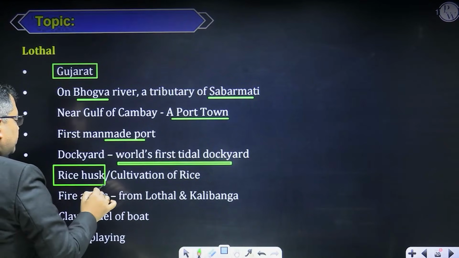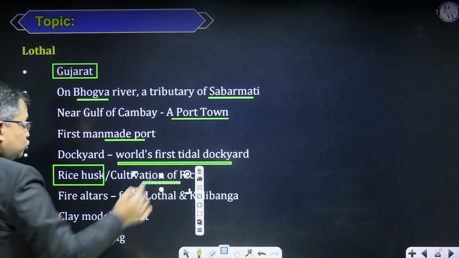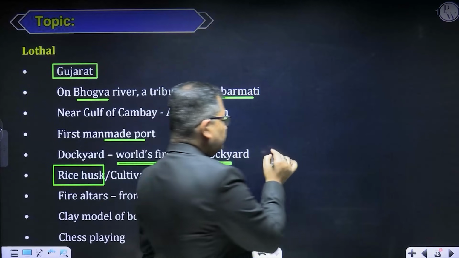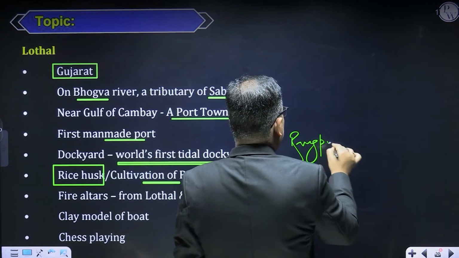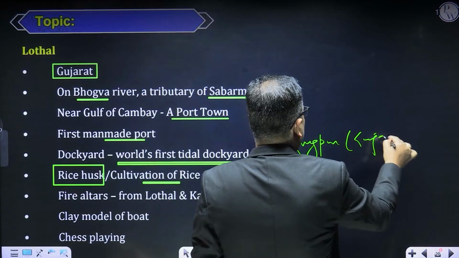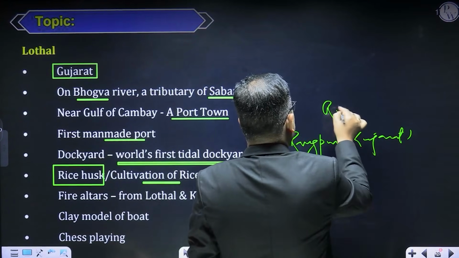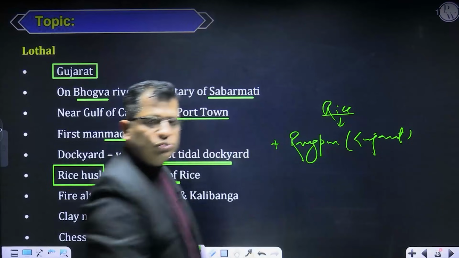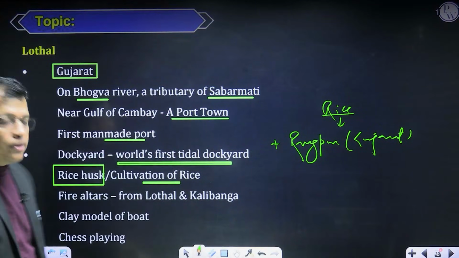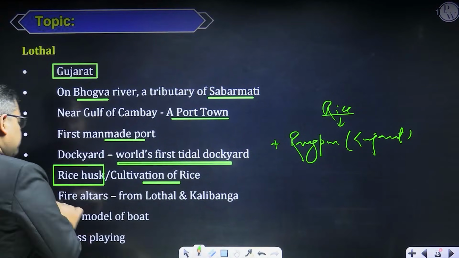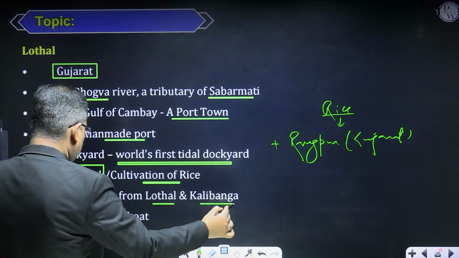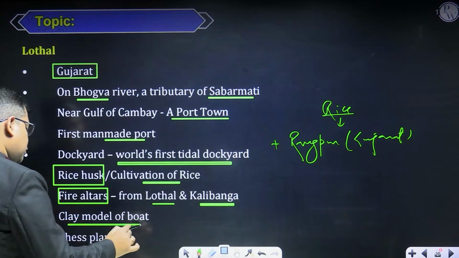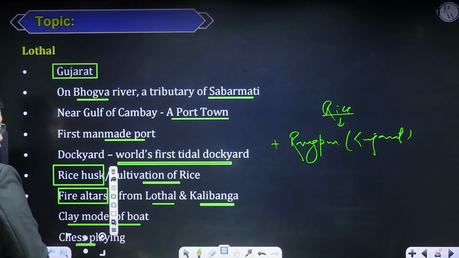From here, we got evidence of rice cultivation. There are two sites of rice cultivation that we found: one is Rangpur, which is also in Gujarat, and the other one is Lothal. So both sites belong to Gujarat. Evidence of the fire altar was found from two places, Lothal and Kalibanga. A clay model of a boat is also found from here, and chess-playing evidence is also found from Lothal. Is it okay, sirs and madam?